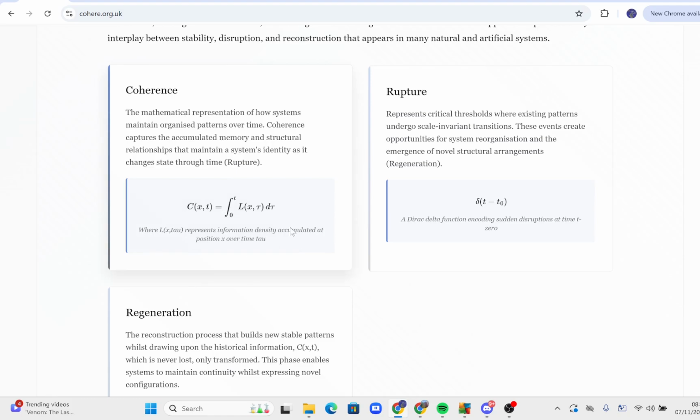Well, here we have coherence formalism. So coherence is building memory density through time. It's essentially all past states matter in a non-Markovian sense. And we have this Lx tau here, which is how memory density is built through time.